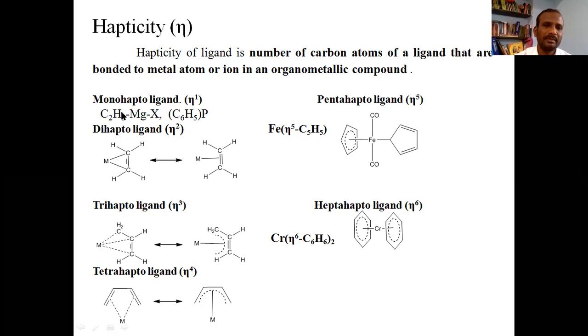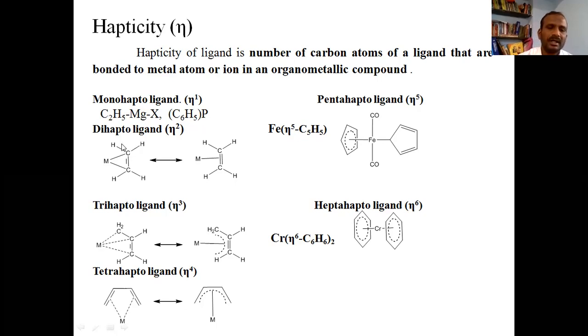If the ligand makes a bond with the metal through only one carbon, the hapticity of that ligand is 1, and it is denoted by eta superscript 1, read as eta 1. An example here is ethyl magnesium halide. In this Grignard reagent, the ethyl group has made a bond with magnesium through only one carbon, so the hapticity of this ethyl group is 1, and it is a monohapto ligand.